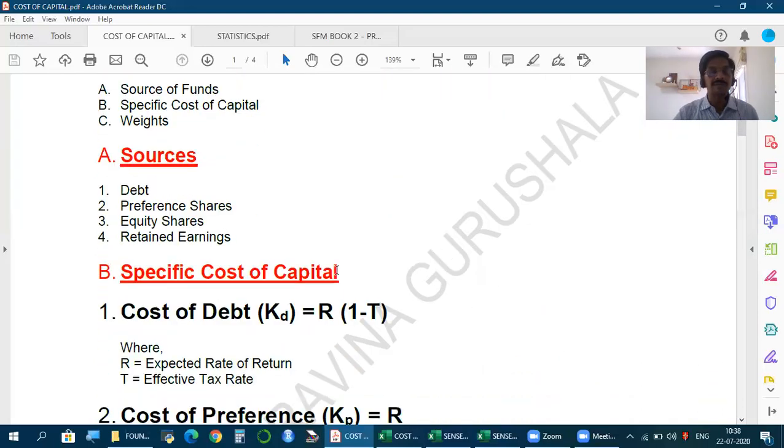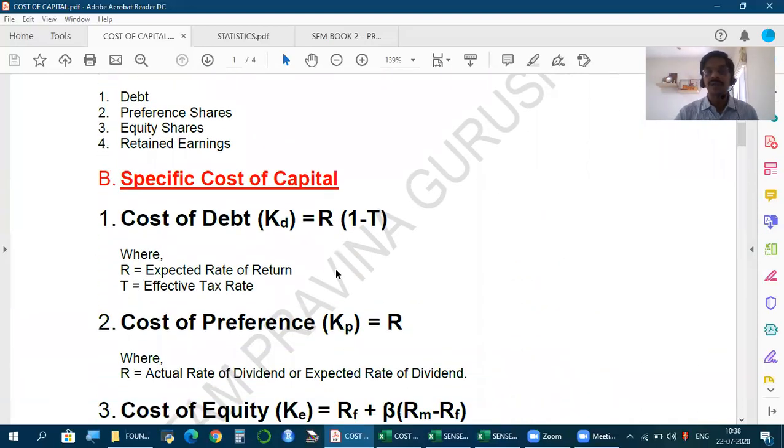First, cost of debt. As a formula, it is very simple: R into 1 minus T. When we make the calculation, what we get is called post-tax cost of debt. If you just take R, it is called pre-tax cost of debt, but the requirement always is post-tax cost of debt. In this, R represents the rate of return expected by lenders.